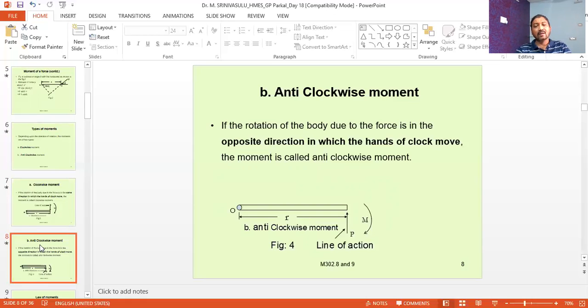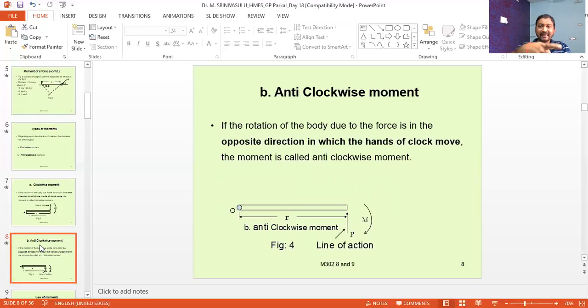Here, this is the same body and the same force, but the force is applied vertically upwards. Due to this force, the body will try to move like this.